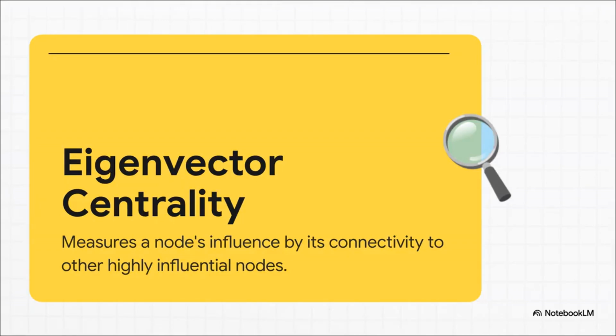Researchers used this network science metric called eigenvector centrality. It sounds a little intimidating, but it basically just measures a node's influence based on its connectivity to other highly influential nodes. It highlights the critical structural bridges. And the bibliometric data clearly proves that artificial intelligence possesses the highest system-wide influence. It acts as the fundamental connector node for the entire ecosystem.